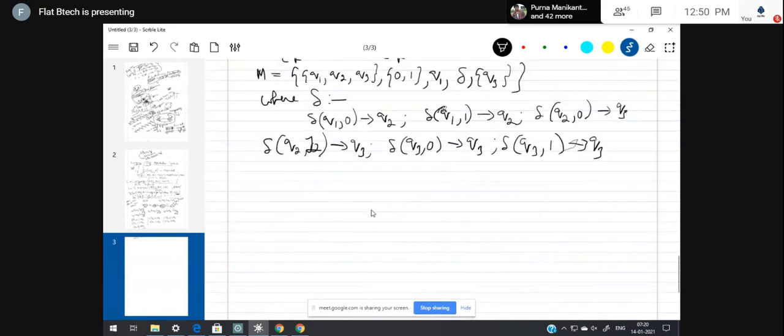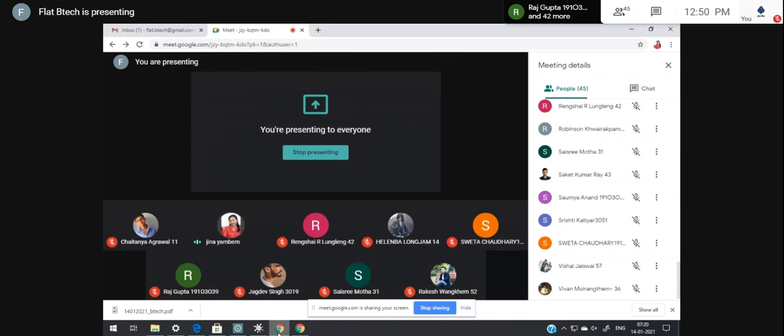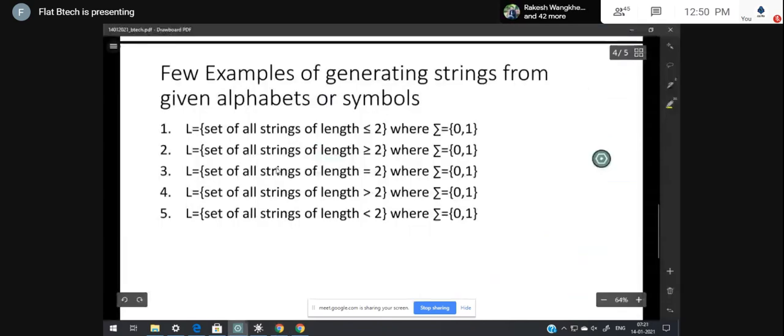Now, next example, the third example. Example number 3. Let's move back to the slide. Set of all strings of length equal to 2.